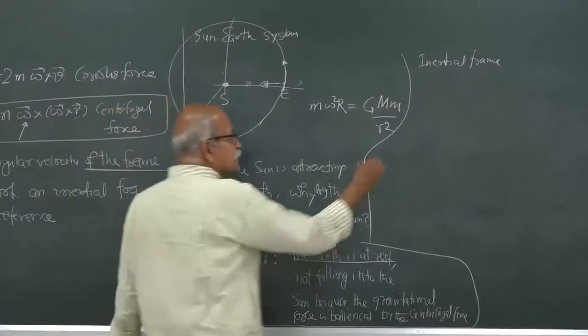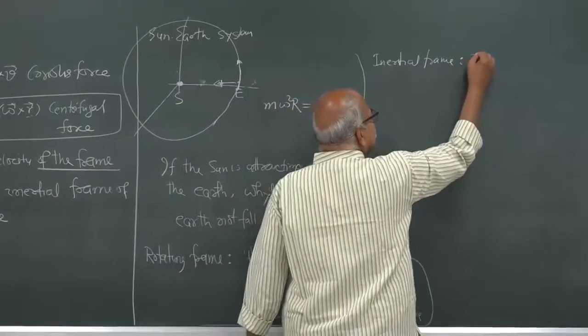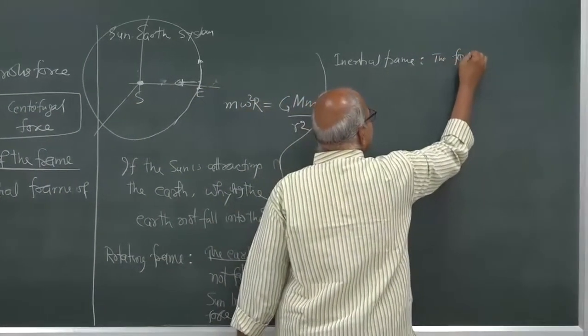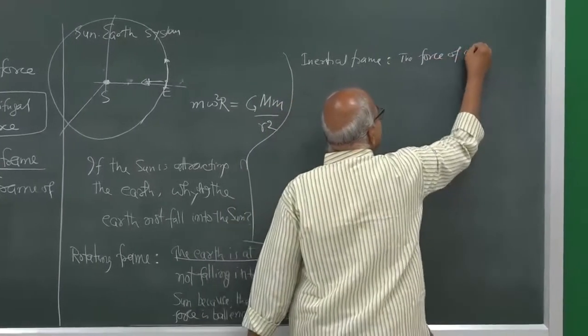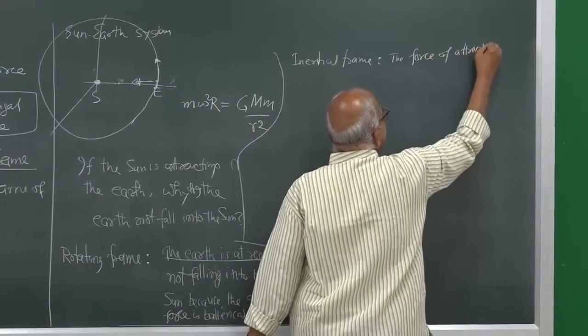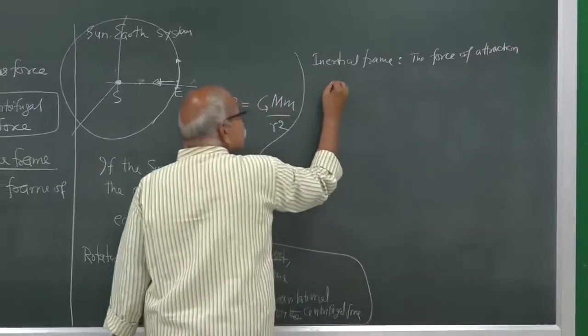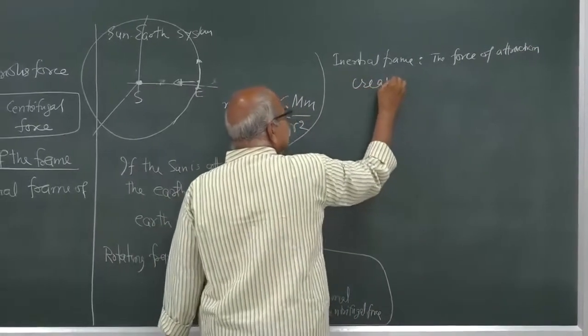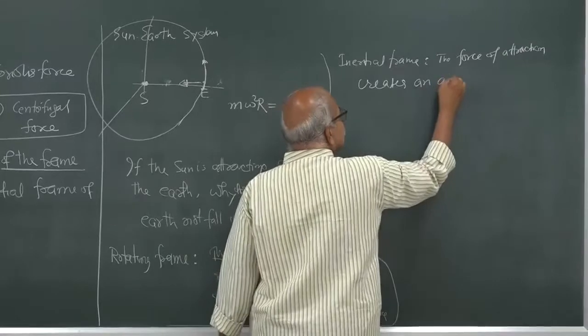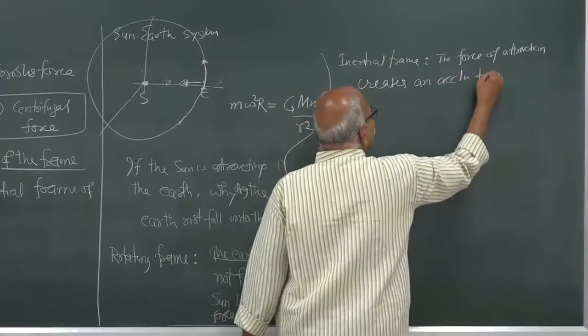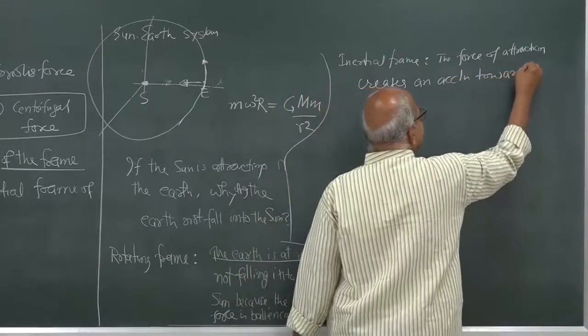Your explanation is that the force of attraction creates an acceleration towards the center, towards the sun.